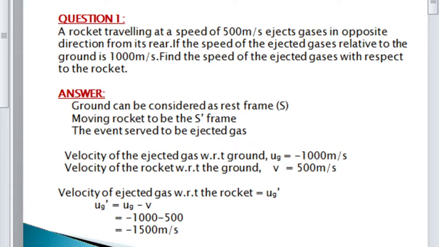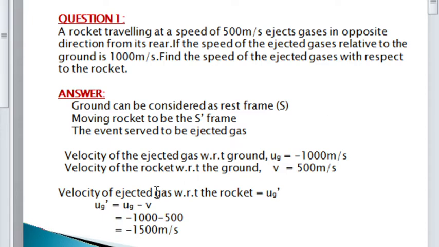So in the equation we have to just substitute the values. First of all, the velocity of the ejected gas with respect to ground, UG, is equal to minus 1000 meters per second. Why? From the question it is clear that the gases are ejected in the opposite direction. So this minus sign denotes the opposite direction. So UG is equal to minus 1000 meters per second.